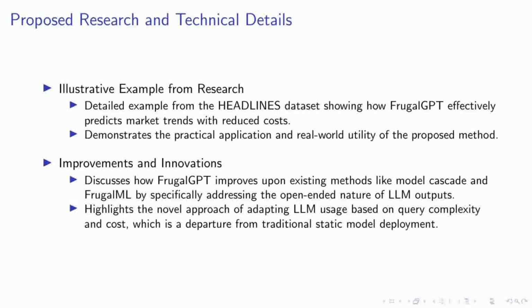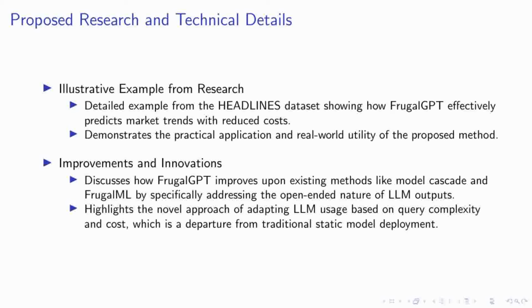Moving on to the innovations brought forth by FrugalGPT, it's important to highlight how this framework refines the use of large language models. Unlike traditional methods that rely on static deployments of costly models, FrugalGPT introduces a dynamic approach. It assesses the complexity of each query to decide the most cost-effective model to deploy, ensuring both financial and computational efficiency.